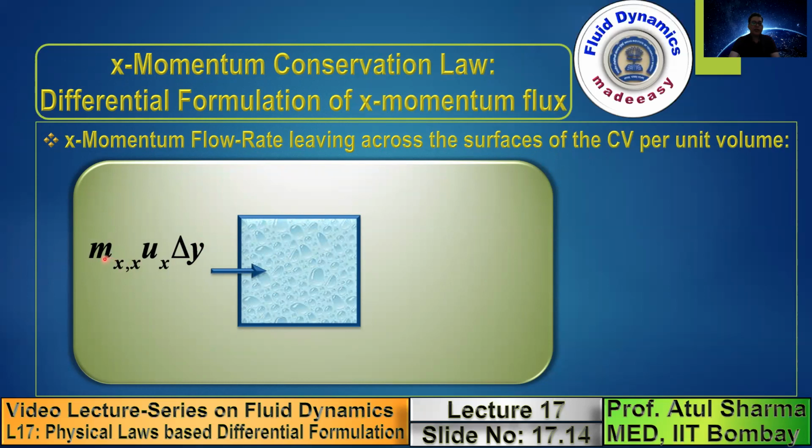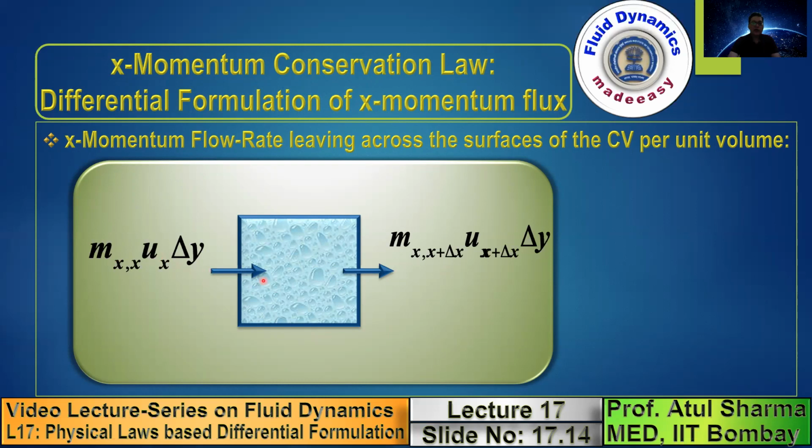Here, note that it's a product of this mass flux, this surface area, and this velocity in the x direction. Mass flux into surface area gives you the mass flow rate. The mass flow rate into u velocity gives you the x momentum flow rate. This is the x momentum flow rate entering from the left surface, and this is the x momentum flow rate leaving from the right surface. Note that here the mass flux and u both are in the horizontal direction, so the arrow is horizontal.